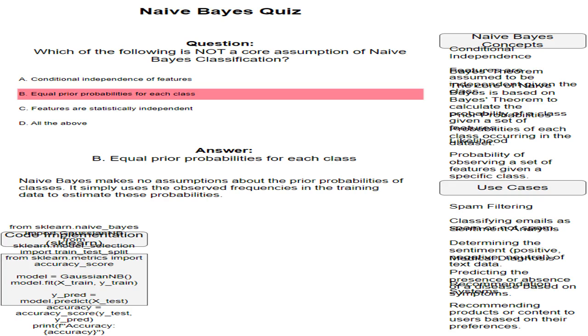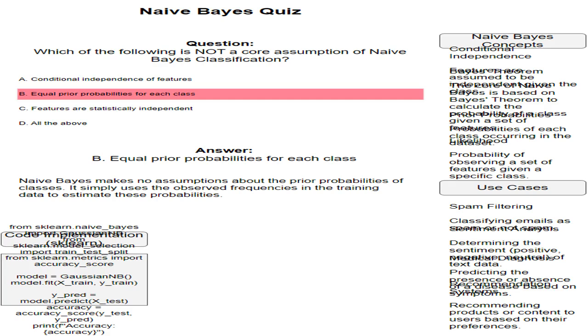Continuing with the email spam example, the likelihood of observing the features contains the word money, feature 1 = 1, and contains the word free, feature 2 = 1, given that the email is spam, class 1, would be represented as P(feature 1 = 1, feature 2 = 1 | class 1).